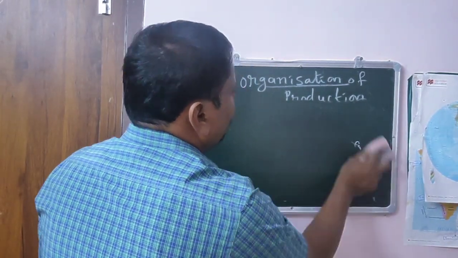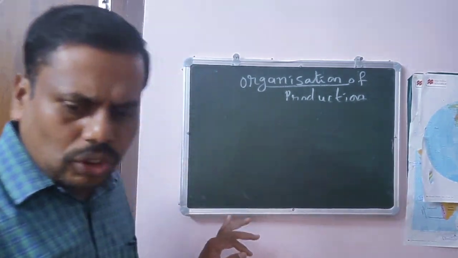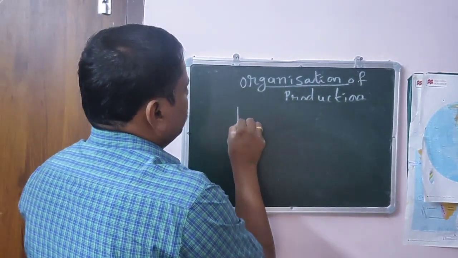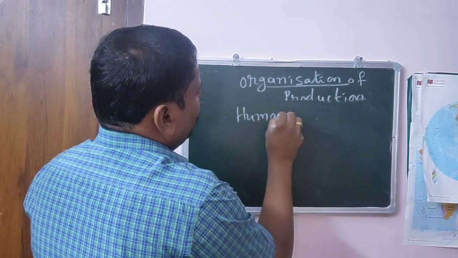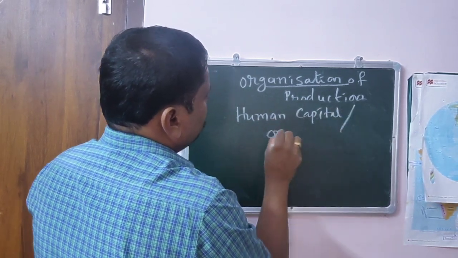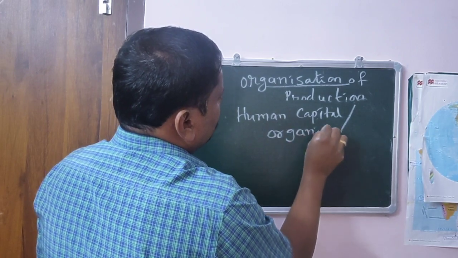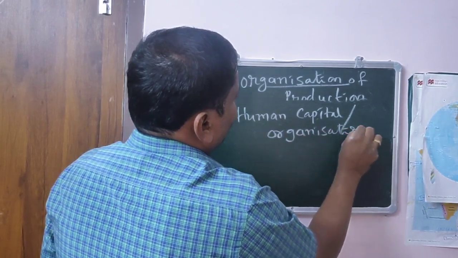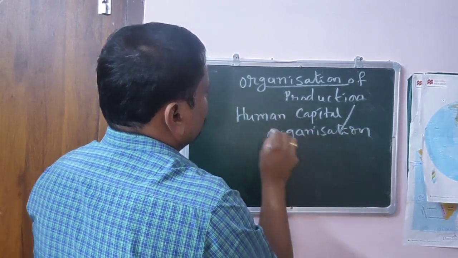And the fourth important one is human capital. What is that? Human capital. What is human capital? See, it is also called organization.